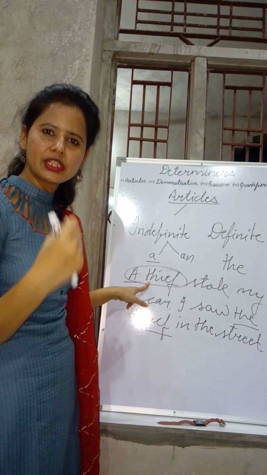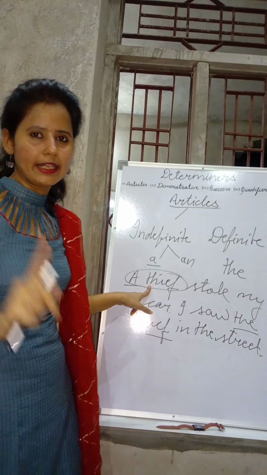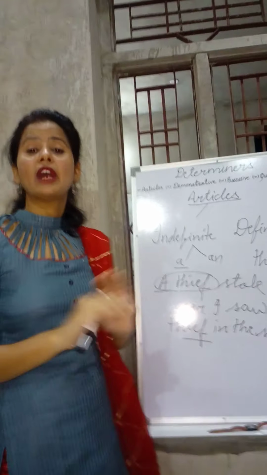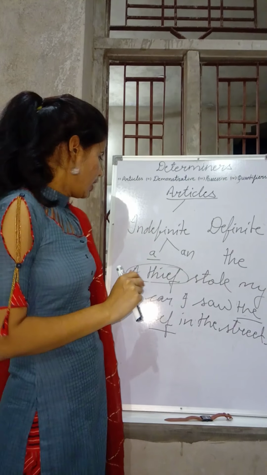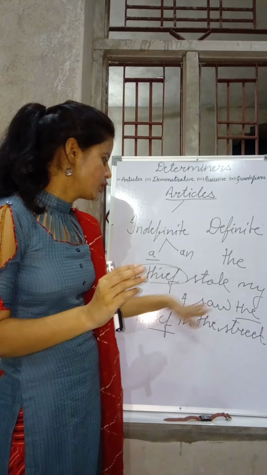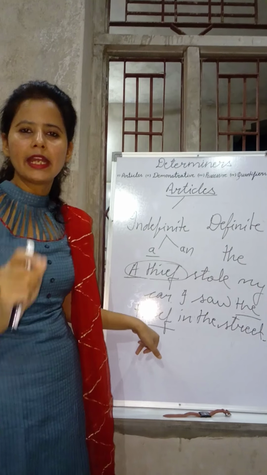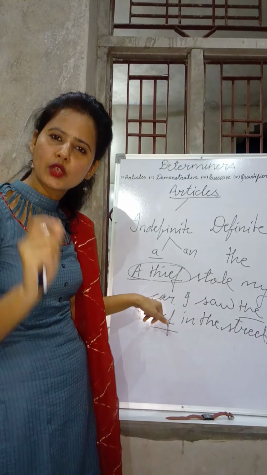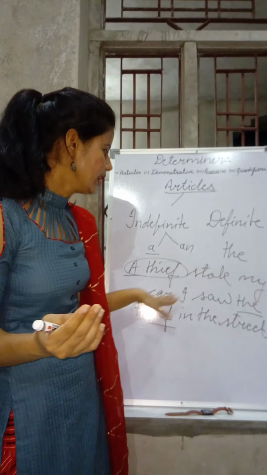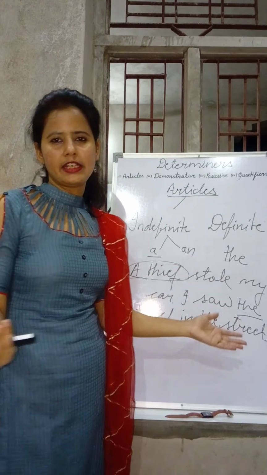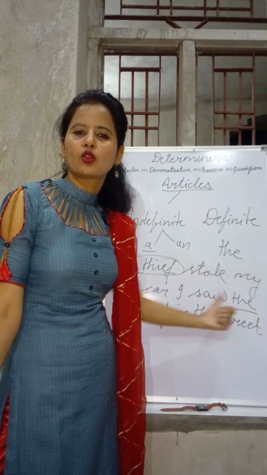So if we are using the same noun a second time, then we have to use the article "the" before that noun. And why do we do so? If you use "the" here — a thief stole my car, I saw the thief in the street — it means the thief का मतलब ये वही thief है जिसने कार चुराई थी. And if you use "a" here — a thief stole my car, I saw a thief in the street — it means एक चोर ने मेरी कार चुराई और एक चोर को मैंने देखा.